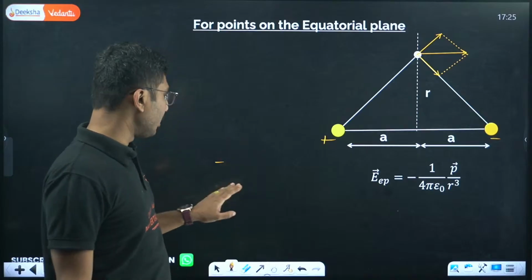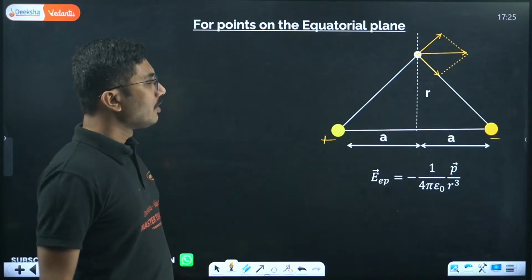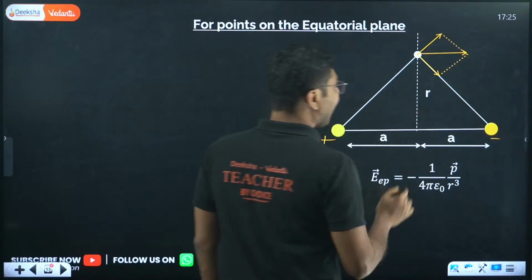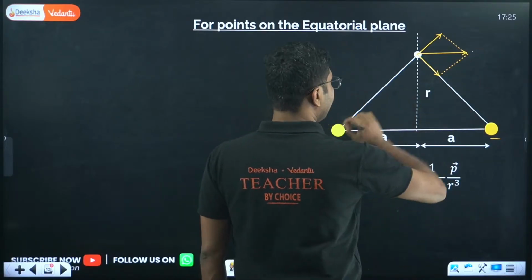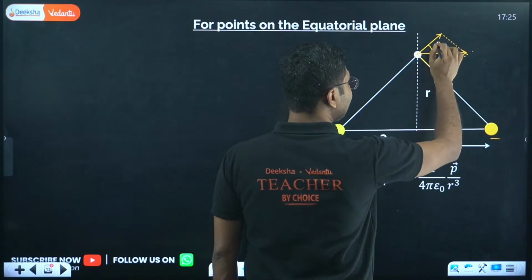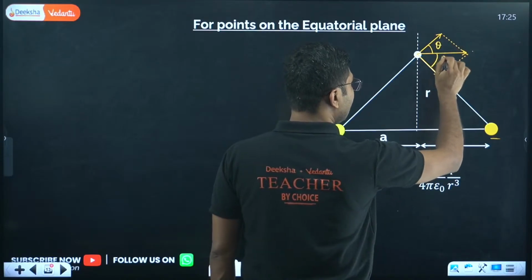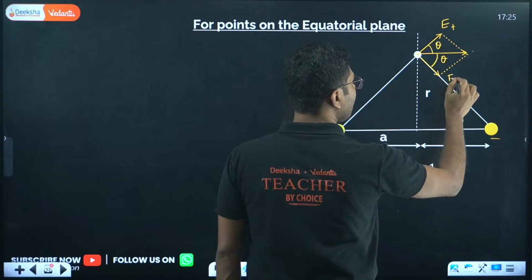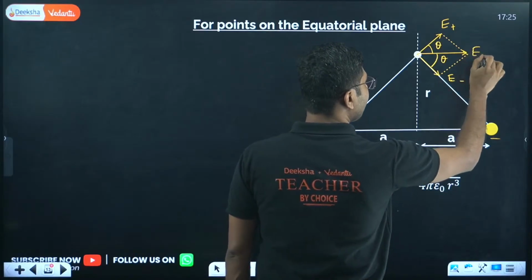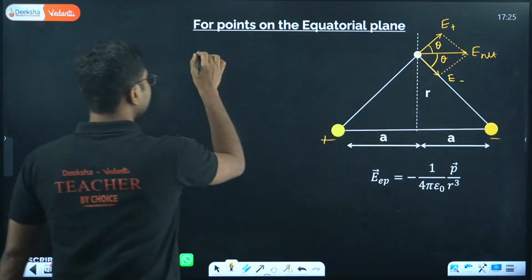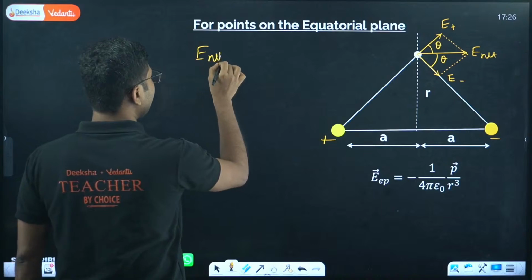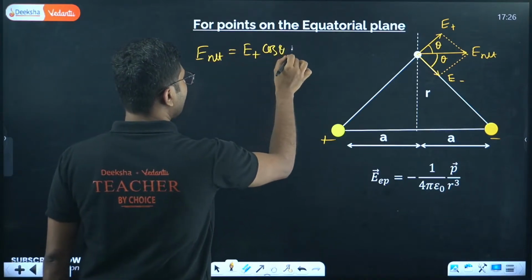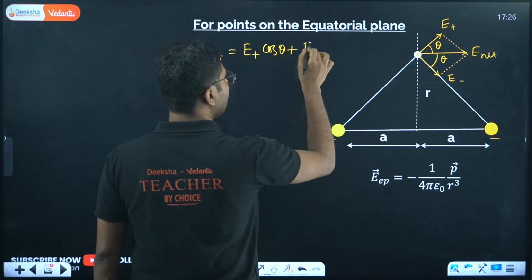Any other position is not part of the syllabus. So when you calculate this electric field, if you consider this angle theta, this angle will also be theta. So if this is positive, this is negative, then the net electric field will be E plus cos theta plus E minus cos theta.